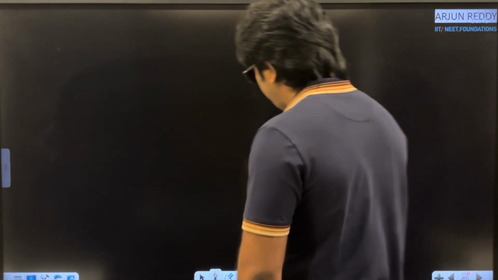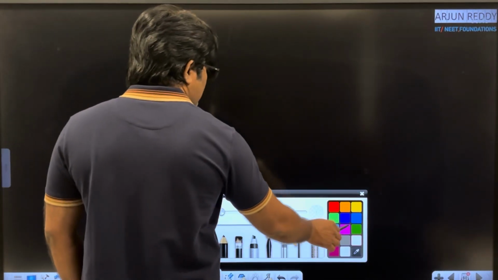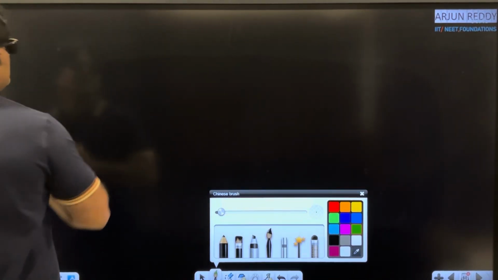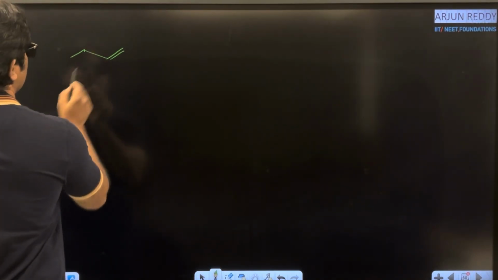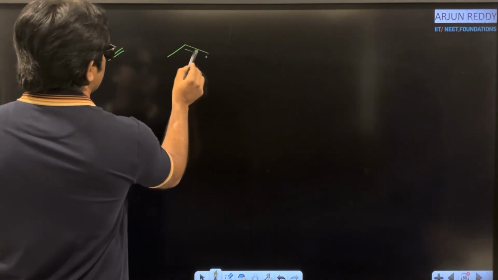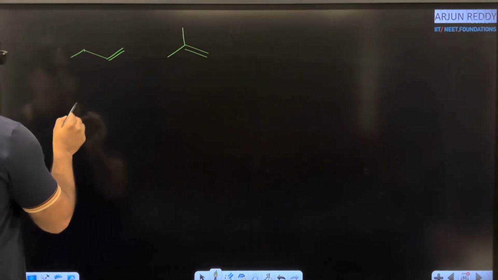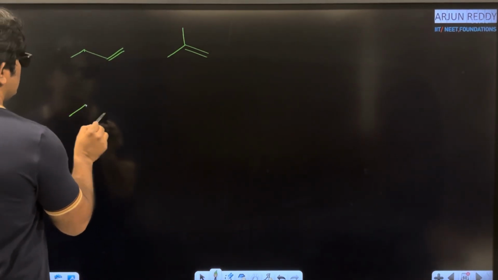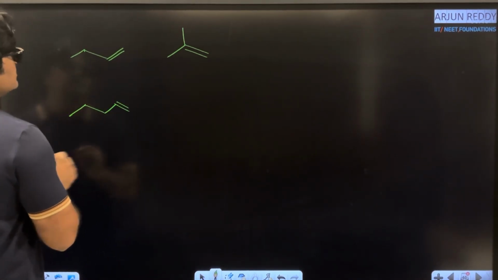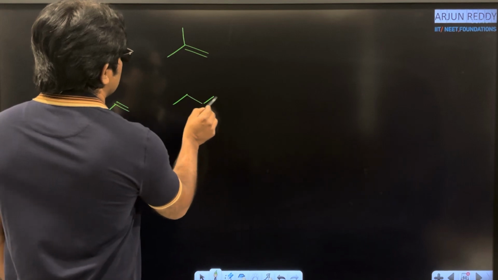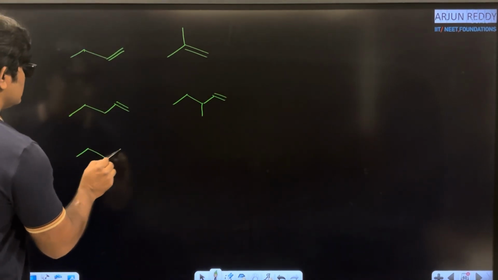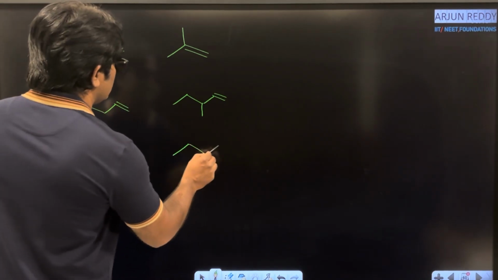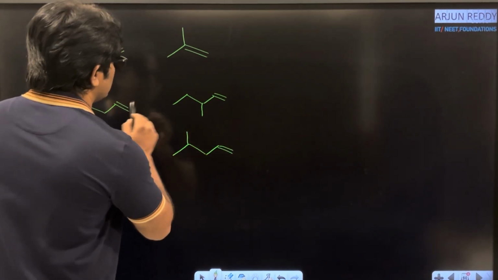Yes, I am going to take unsaturated hydrocarbons like alkenes. I am trying chain isomerism with alkenes like this. Yes, 4 carbon atoms. Here I am taking 3 carbon atoms and this is the methyl group. Next one. Here, for example, 5 carbon atoms are there, and here I am taking 5 carbon atoms and 1 methyl here. Even you can use like this alkane and double bond. Here we can write the methyl group.